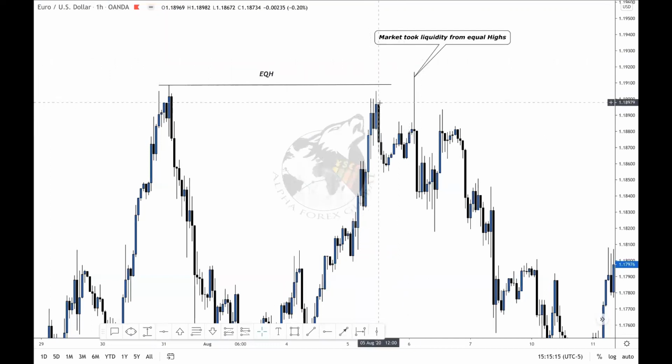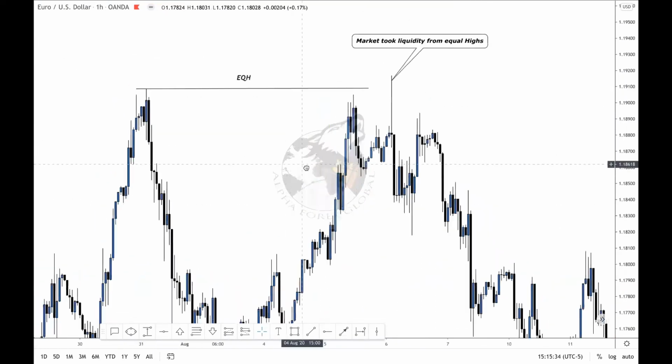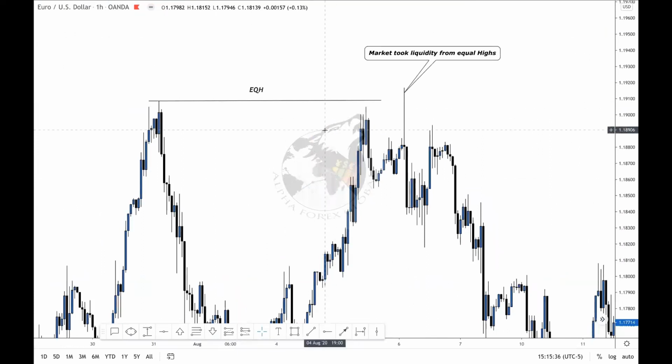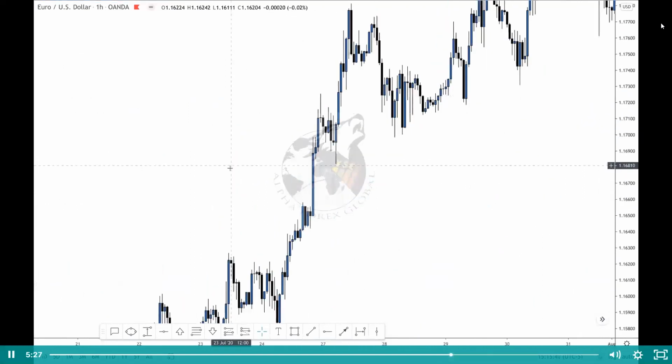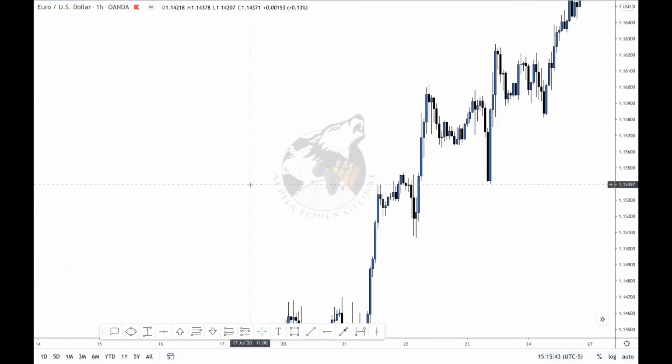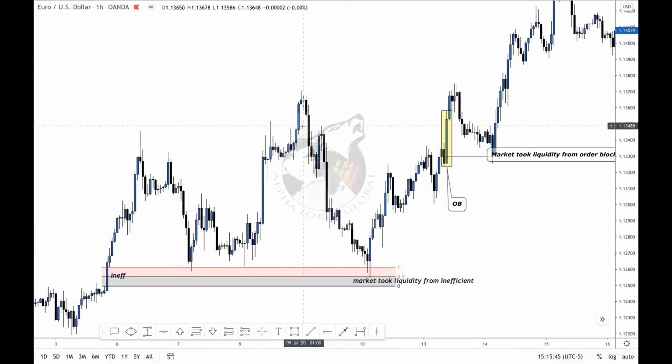And then look what the market did. The market pushed down in their favor for about 10 pips or so, and then look what happened. Boom, the institutions bought the market, took out those stop losses and induced those buyers. And then the market fell. So we just identified areas where you can find liquidity, so you can execute trades when you learn about order blocks, inefficiencies, and stuff like that.